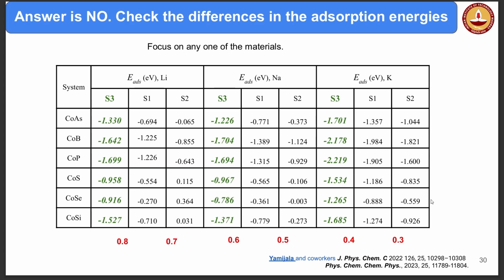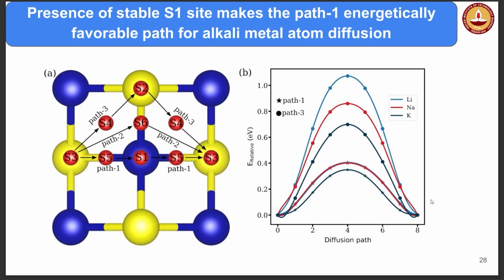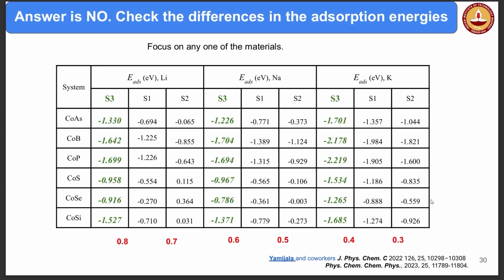Let us concentrate on the last one, but you can take any particular one. Those who are doubtful about me can take anything. Those who believe me can go through the last one. So you take the difference between S3, S1, S2. The reason I consider S3, S1, S2 is that it is the path we are considering. So if you consider S3 to S1 to S2, what is the difference?